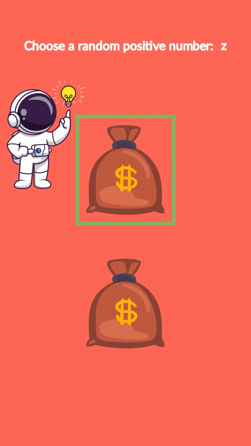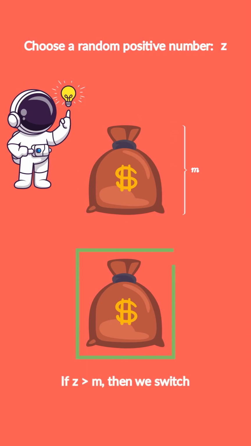First, the player chooses a random positive number, which we denote here as Z. It can be any positive number in any range. Of course, if you already know the range of the amount of money you can win, choose Z within that range. Now, as the next step, we are going to compare it to the money we got in the bag we selected. If Z is smaller than the amount of money we have, the player chooses to stay. The number in his money bag is large, so he does not want to switch. If, on the other hand, Z is greater than the amount of money the player has in the money bag, the player chooses to switch. Intuitively, the player has found that the number in his money bag is small, so he wants to switch.